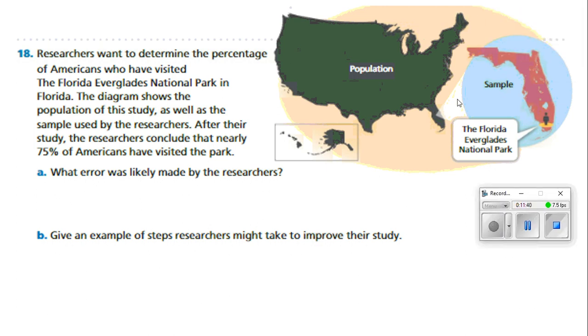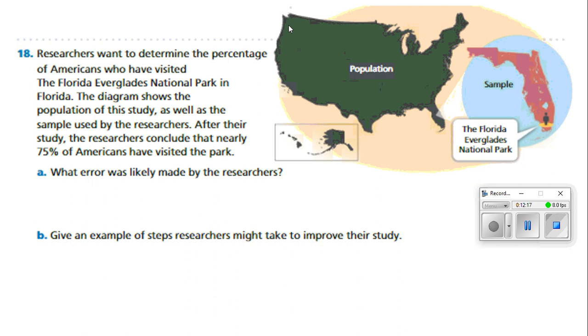Well, here's the sample, and they said the Florida Everglades National Park would just be that right there. And there's talking, the sample would be everything. Okay, after their study, the researchers conclude that nearly 75% of Americans visited the park. Where did they pick to go ahead and do their sample at? Florida. Well, if you live in Florida, it's very likely that you're not that far from the park, right? So is it fair to say that that reflects all of America?